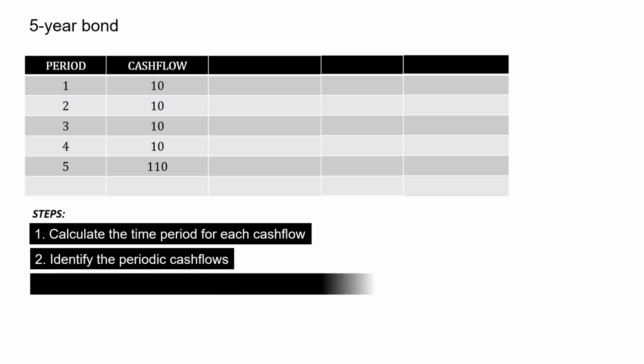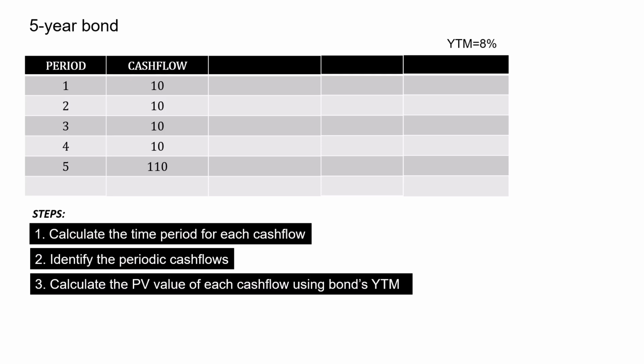In step number 3, calculate the present value of each cash flow using the bond's original YTM. Assuming the bond's YTM is 8%. So the present value for the first year is 10, that is the coupon, divided by 1.08 raised to time t, which is 1, equals 9.2593. For the second year, again 10 divided by 1.08 raised to time t, which is 2, gives us the present value of 8.5735.